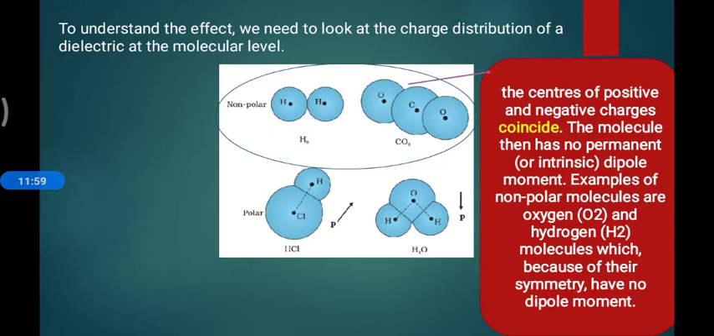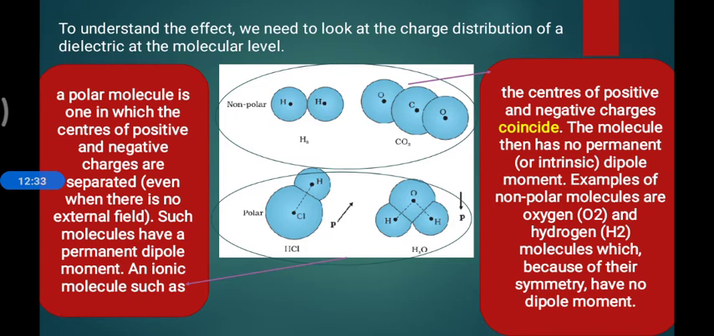Some of them are linear molecules which cancel each other's moment. If you have a tank of hydrogen, H2, each H2 has another H2 nearby, equal. They cancel each other's dipole moment because they are linear molecules, and because of their symmetry they have no dipole moment. But in the case of HCl and H2O, what happens?